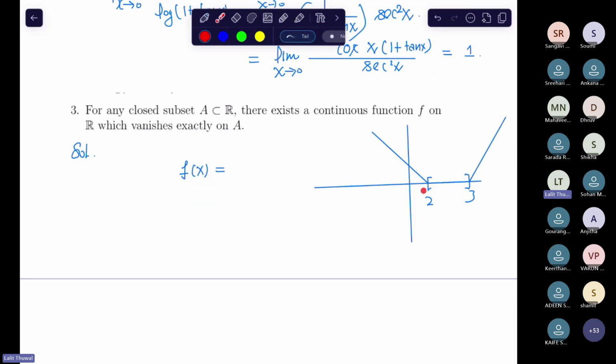Okay, take some motivation from this. What can you do? Okay, so we define this function, okay?